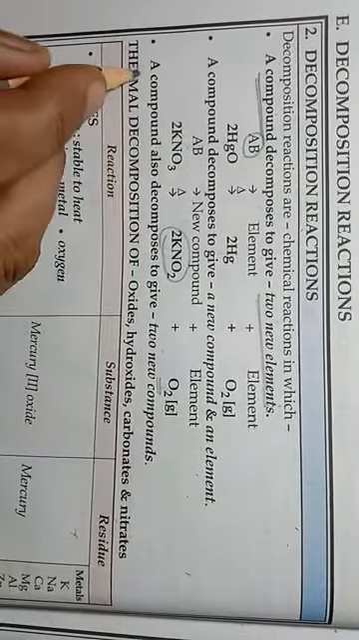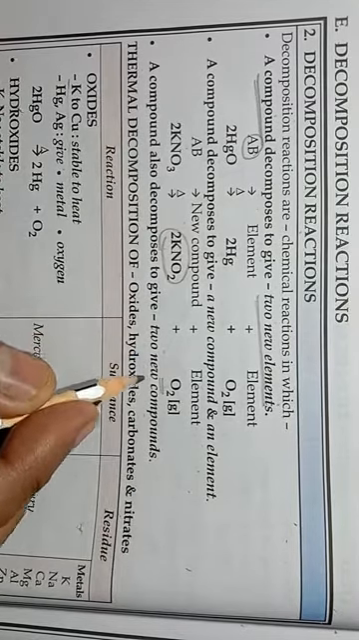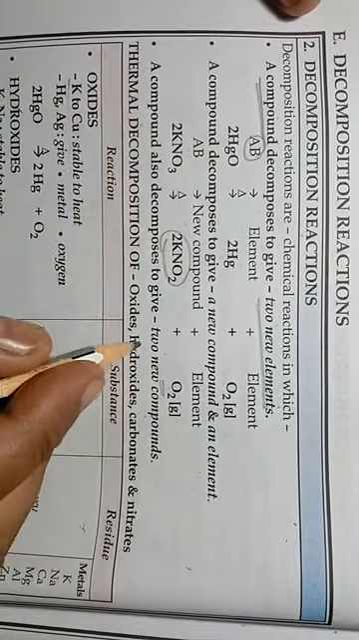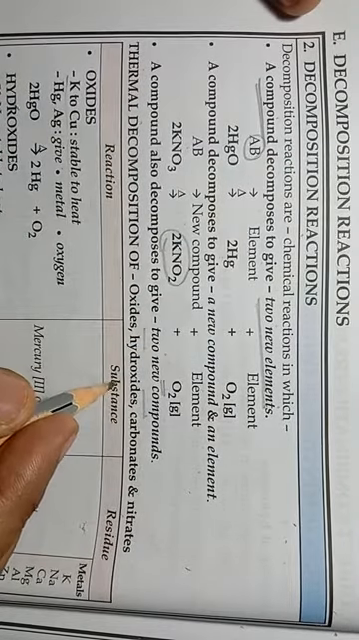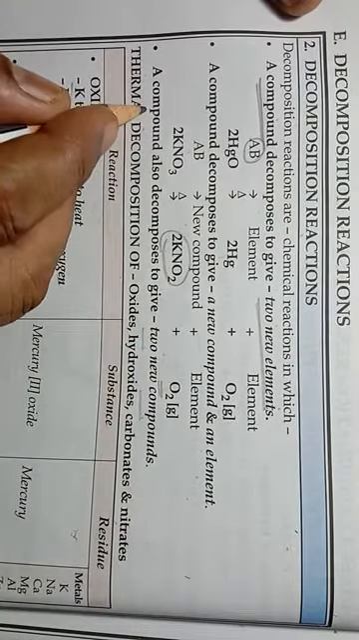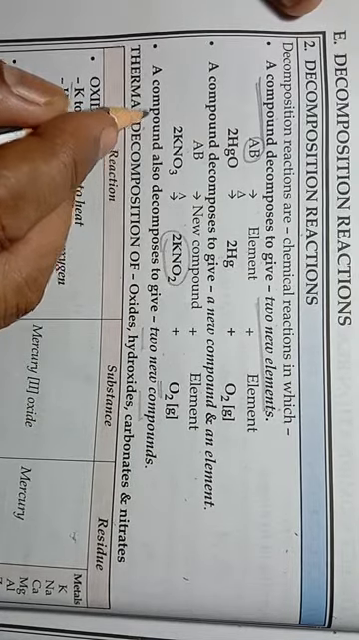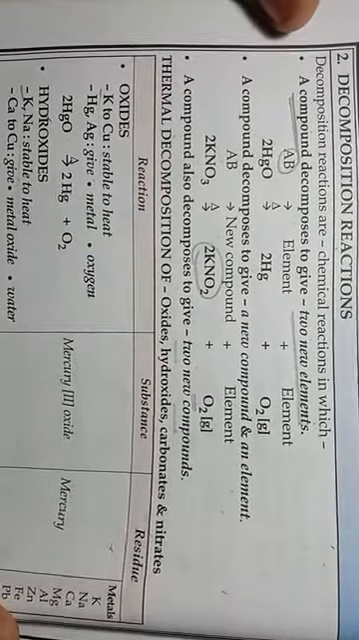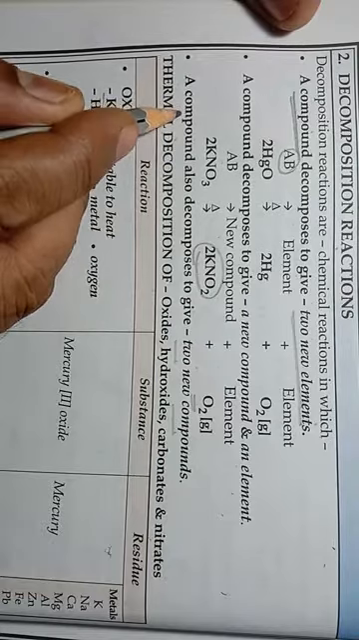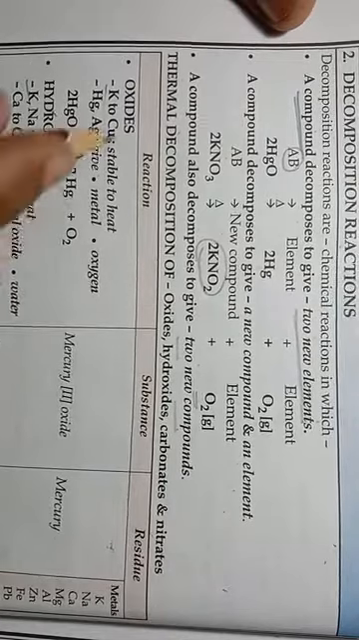Then next, a compound also decomposes to give two new compounds. So a compound can also form two new compounds. The formation of two new compounds from a compound is also considered a decomposition reaction. Now, we will discuss examples related to this third point one by one.